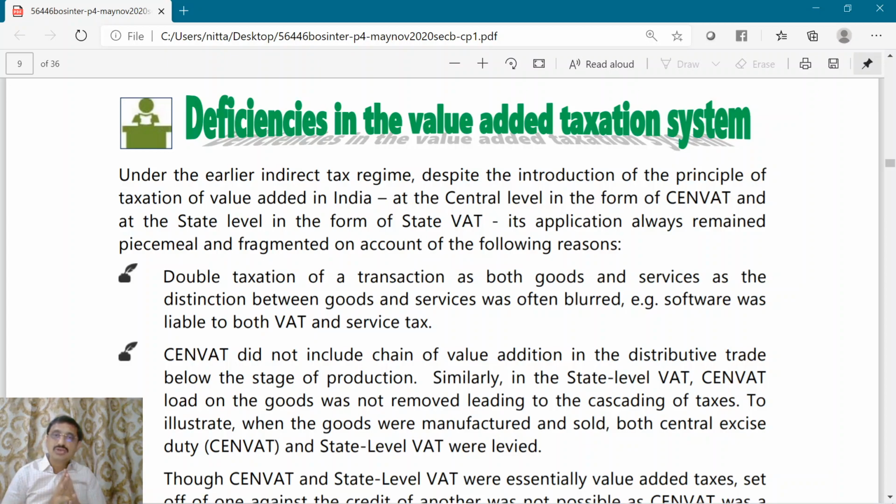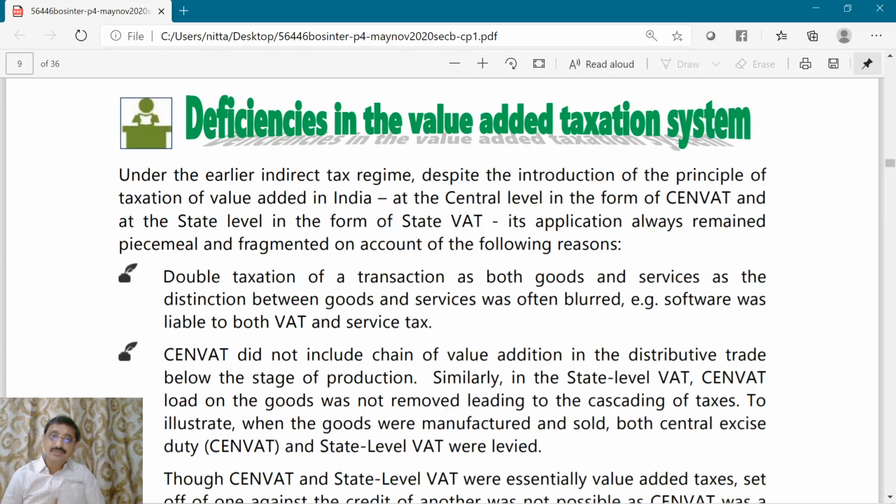Certain goods or products or items used to suffer both service tax as well as the commodity tax or sales tax by the state governments. So the prices will increase, and it resulted in double taxation.